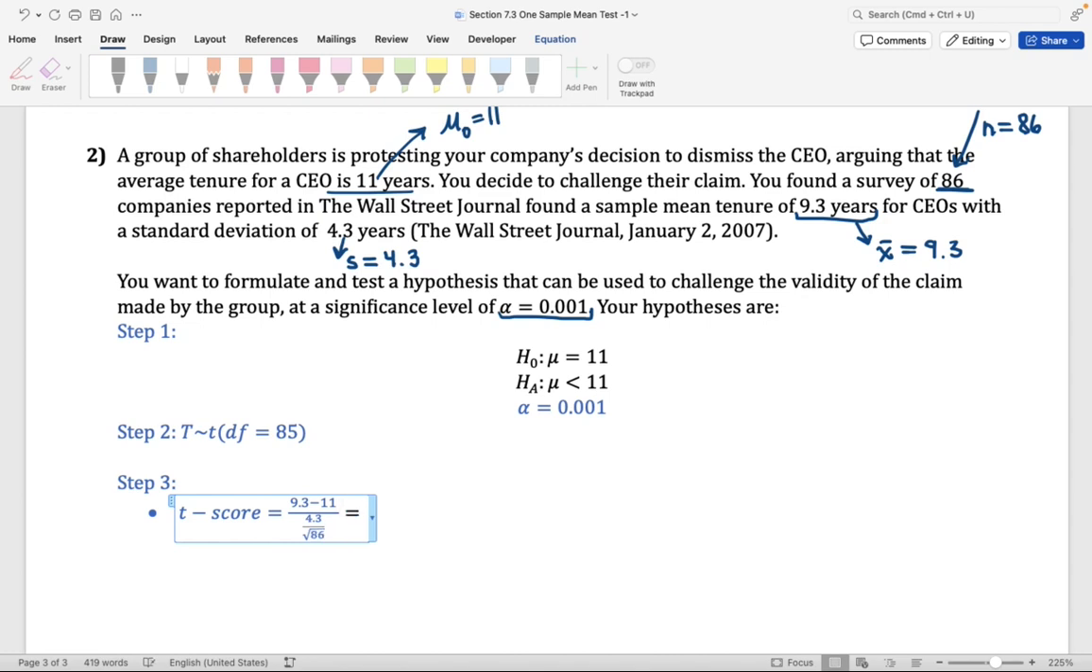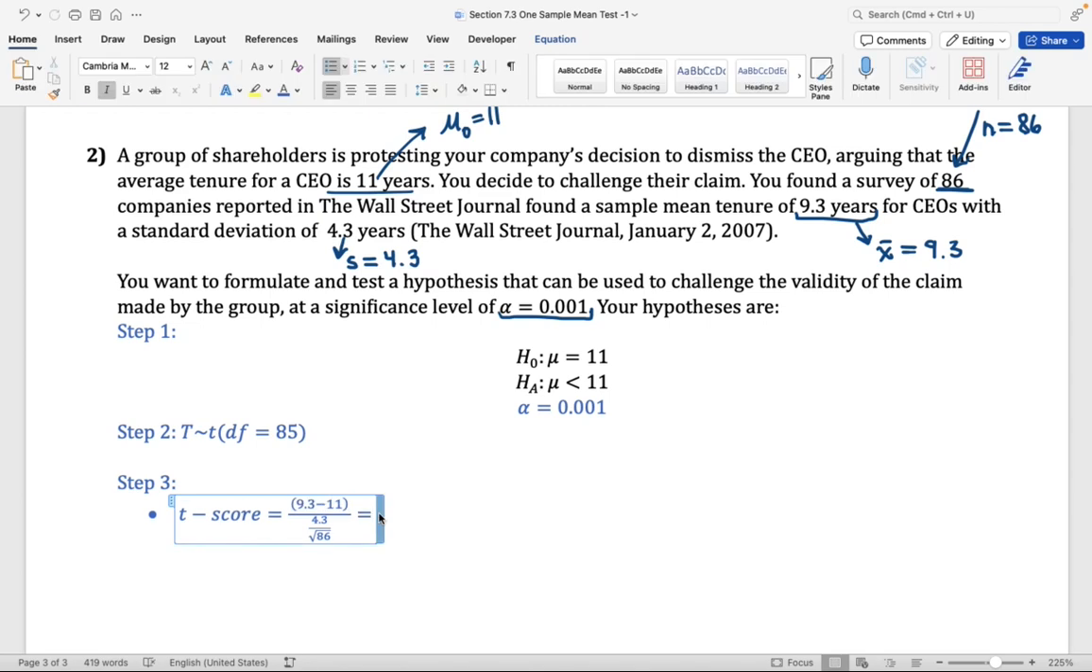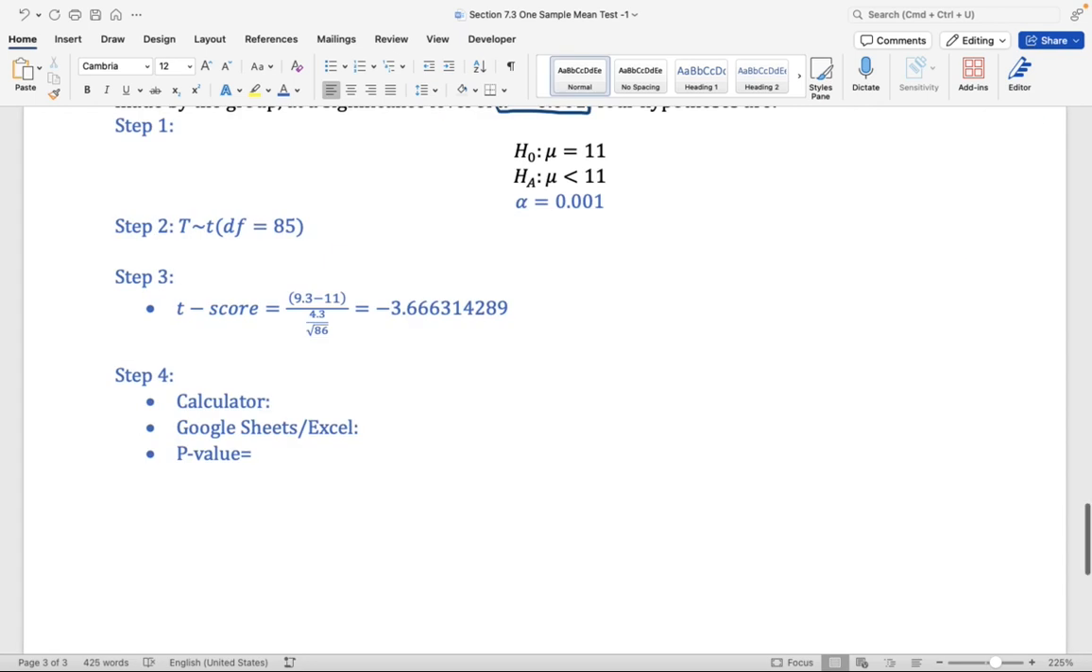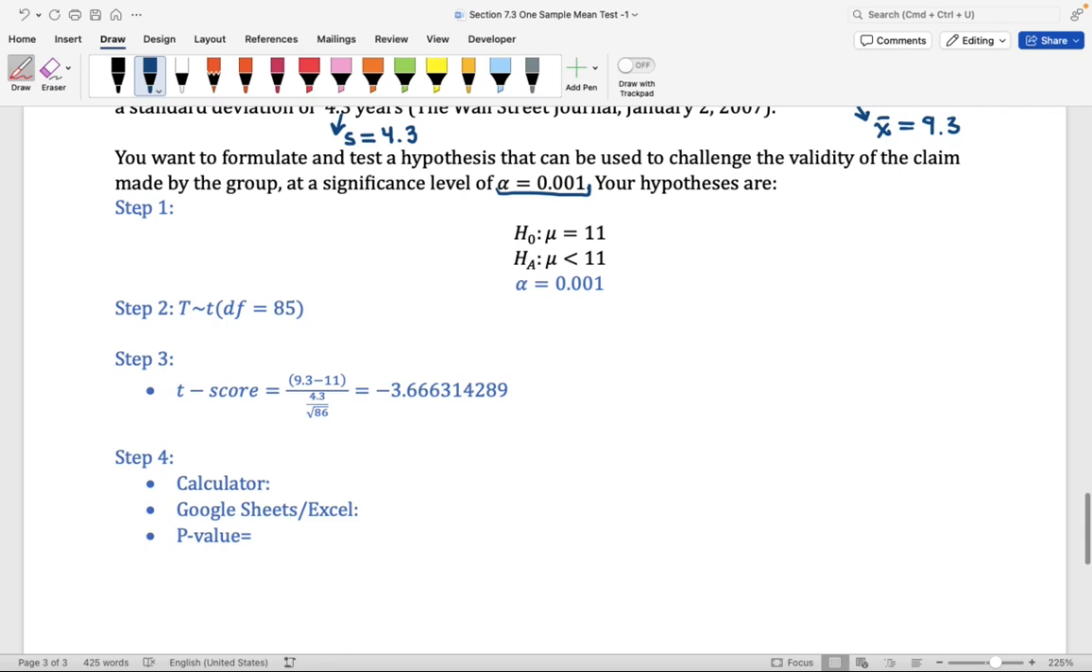Go ahead and enter this on your calculator. Remember, if you're going to enter all of this in one line, you need parentheses on the numerator. You should be getting negative 3.666314289. Now that we have the t-score, we can move on to step 4, where we're going to be finding the p-value. To find the p-value, we first need to ensure that we understand what area we're trying to find. We can find the p-value with a calculator, Google Sheets or Excel.